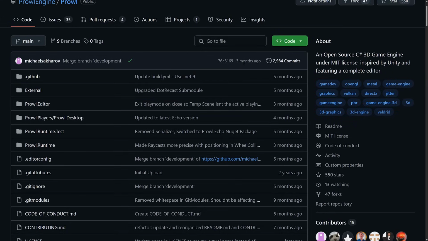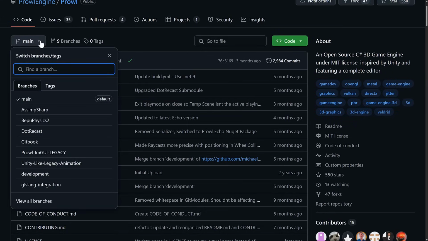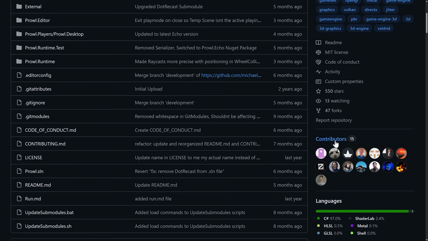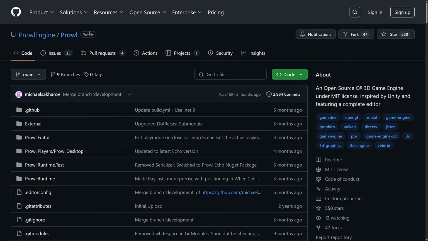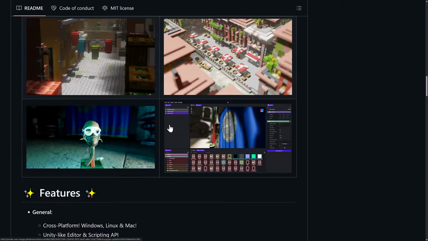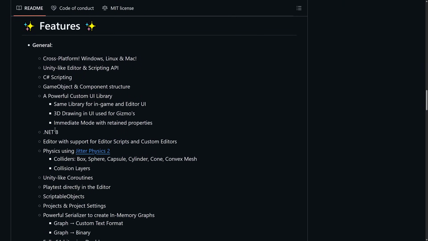The last update was 3 months ago on the main branch, but this has been under development for quite a while. And there's a number of different branches going on there. A decent number of contributors on this one. Again, one that I have never really checked out firsthand, so I need to rectify that going into the future. And then you also see here that it's saying something about update, use .NET 9. So it could just be that this is very out of date and they've already updated to .NET 9 instead of .NET 8.